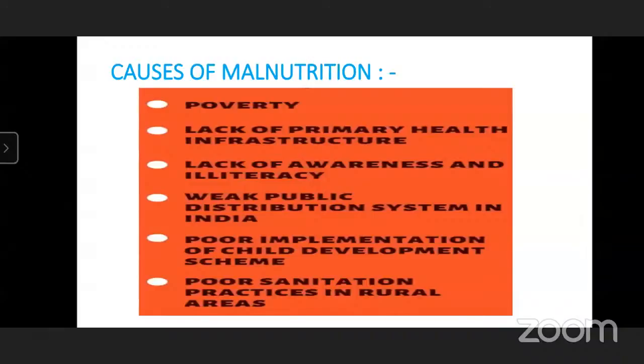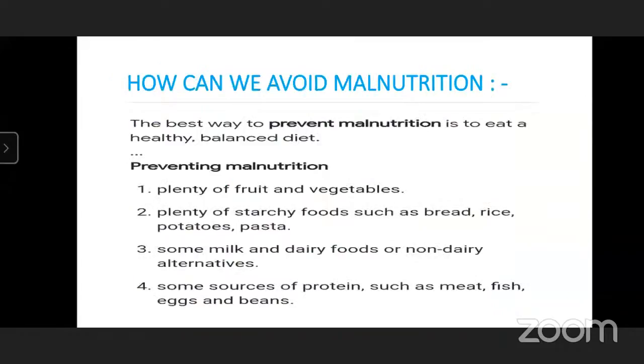Yes, very good. We know that there are poor people who can't afford two times food, so that's why malnutrition happens there, and lack of primary health infrastructure in rural as well as urban areas. Some people are not aware about health, so they neglect this, and that's why malnutrition happens there. So many problems cause malnutrition. Do you understand? Very good. Now, what is the meaning of poverty?